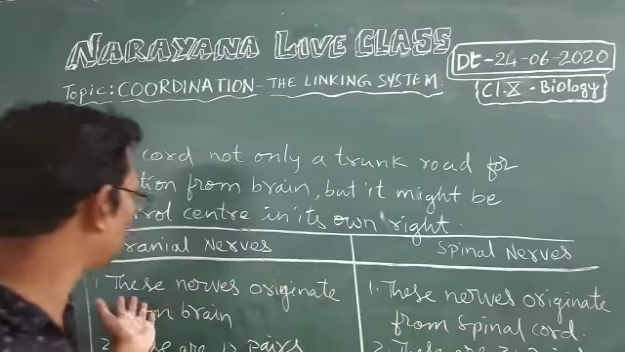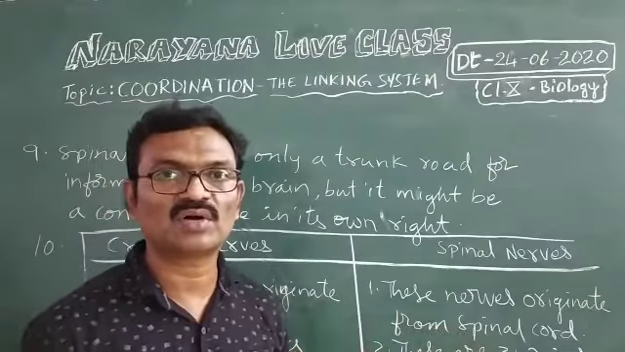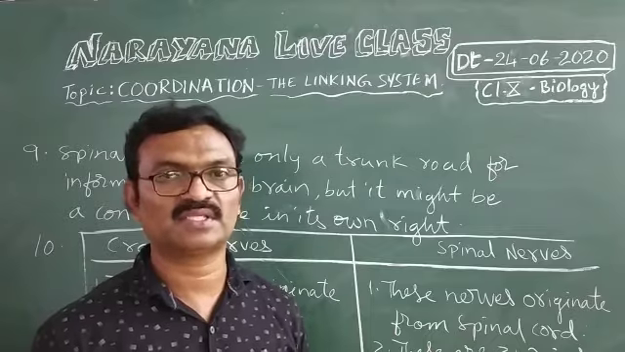Actually, the cranial nerves and spinal nerves together are called the peripheral nervous system.